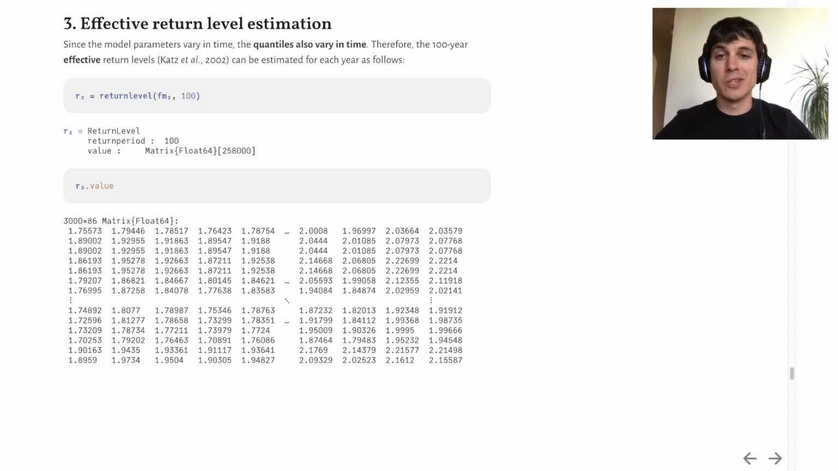Now, we'd like to estimate return levels like we did in the previous examples. In this case, since the model parameters vary in time, the quantiles also vary in time. Instead, we estimate the effective return levels as defined in Katz et al. 2002. It's the same return level function and it still returns a return level structure, but this time we can see that the values are in a matrix of 3000 by 86. That is the 3000 MCMC iterations and the 86 years of the non-stationary model.